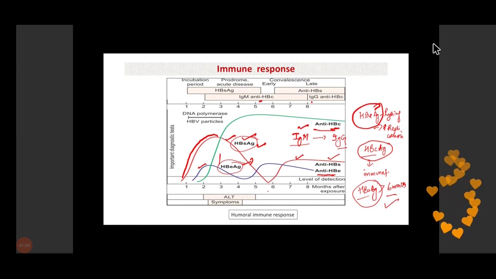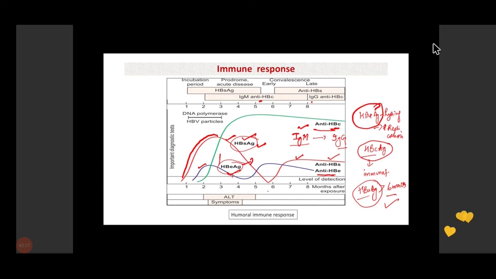Now, carriers can be of two types. One is the simple carrier, another is the super carrier. In the super carrier, there is a presence of HBe antigen. The patient, being a carrier, is highly infectious. There is increased replication. The patient is HBs antigen positive and HBe antigen positive. DNA and polymerase activity can also be seen. But in simple carriers, the replication is low, so HBe antigen is generally negative. In a super carrier, a small quantity of blood will be able to transmit infection, whereas in a simple carrier, a large amount of blood will be needed for the transmission of infection.